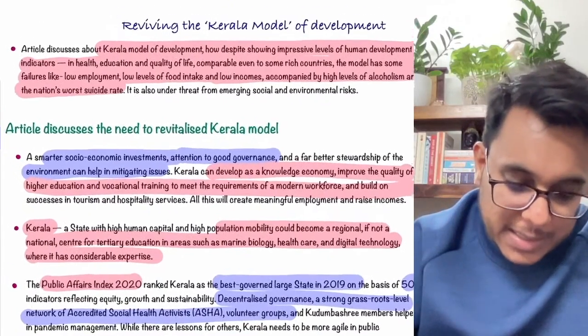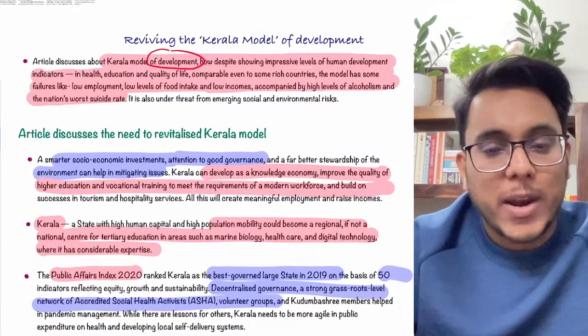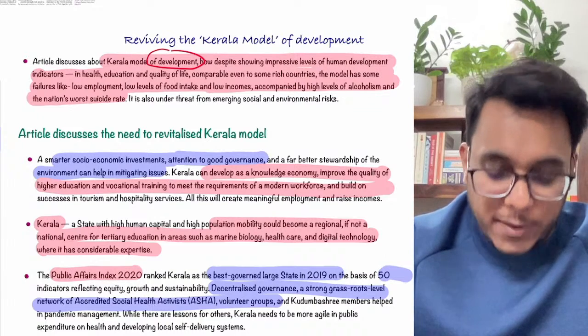So basically, this article says that the Kerala model of development is appreciated and sometimes compared to the rich countries of the West also.